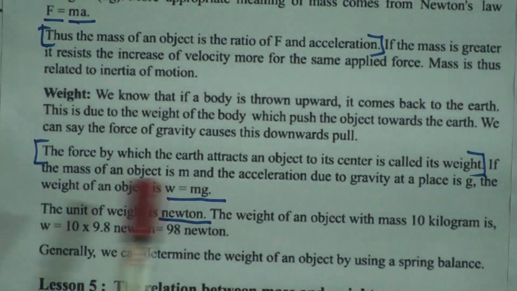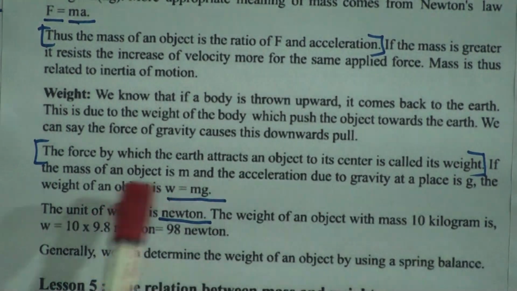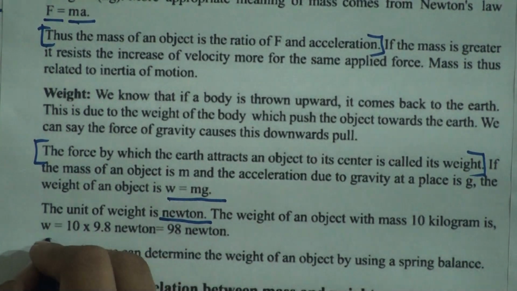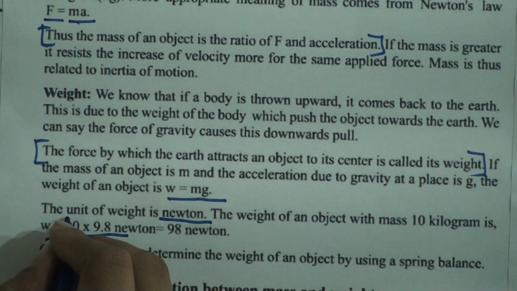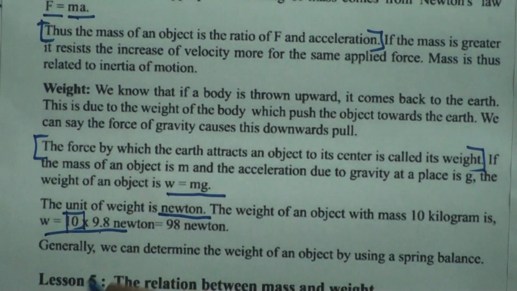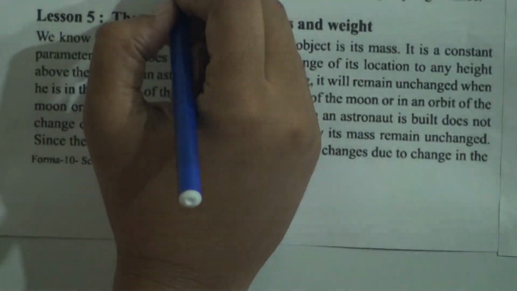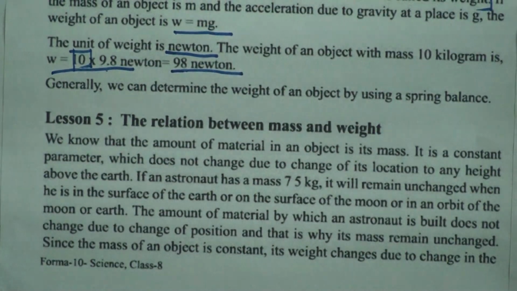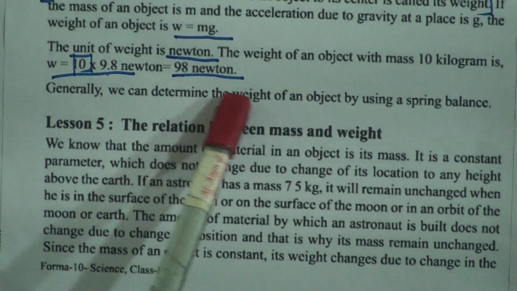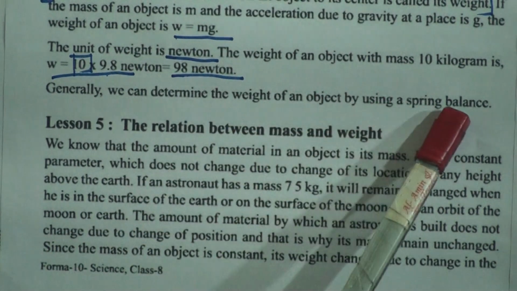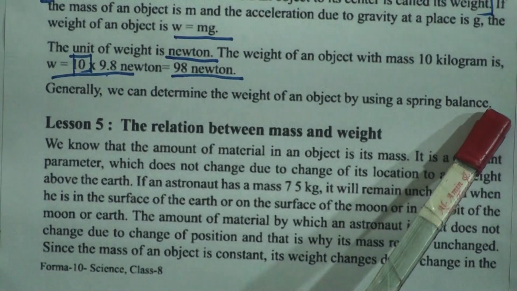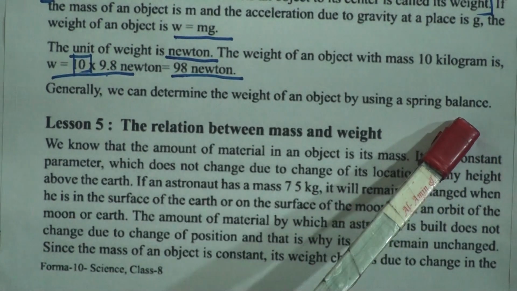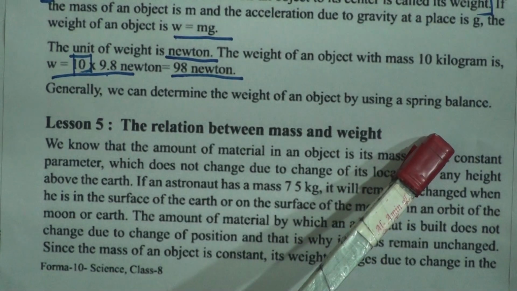The weight of an object with mass 10 kg will be W is equal to mg, that means 10 kg multiplied with 9.8. It will be 98 Newton. Generally, we can determine the weight of an object by using a spring balance that is given on the first page of your chapter.